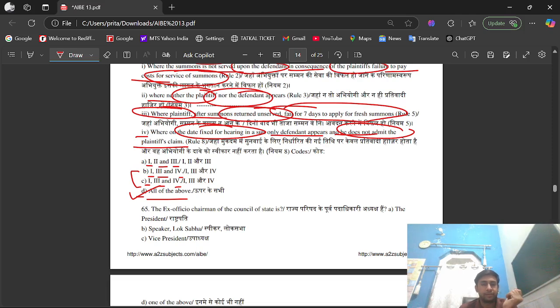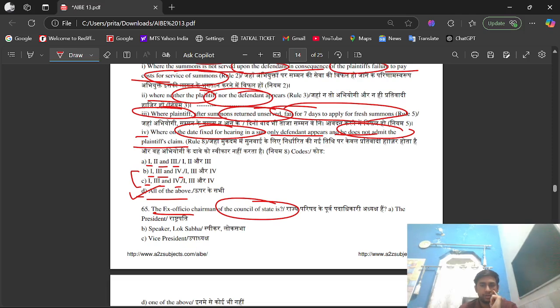Question number 65. The ex officio chairman of the Council of State is option A, the president; option B, speaker of Lok Sabha; option C, vice president; option D, none of the above.